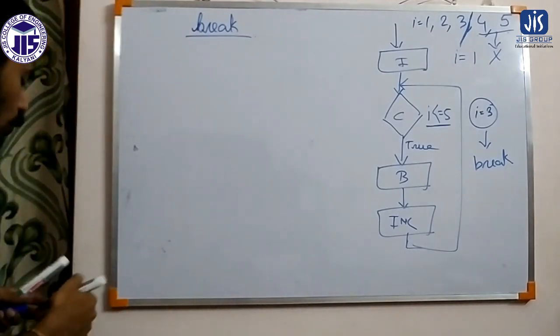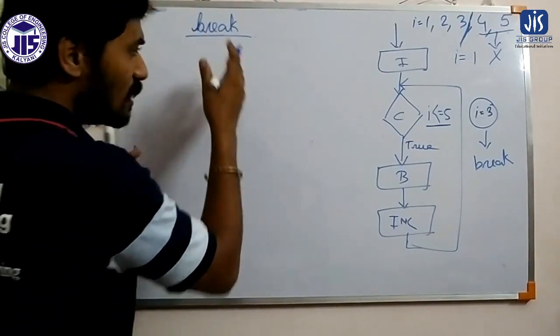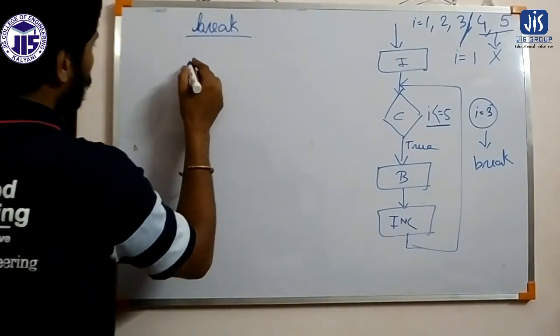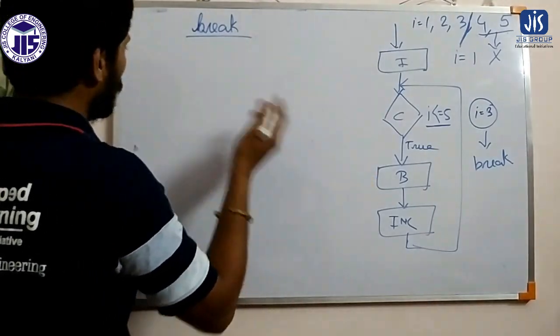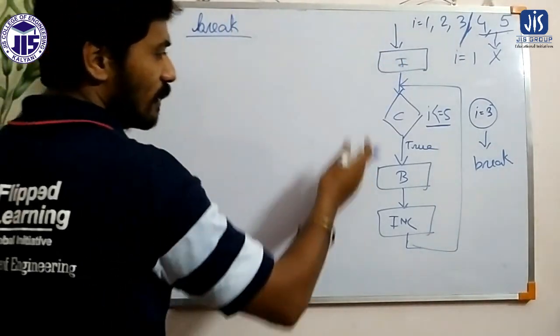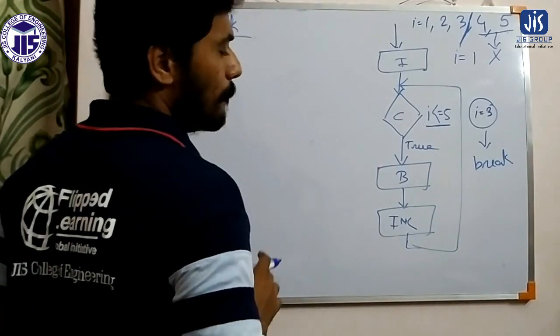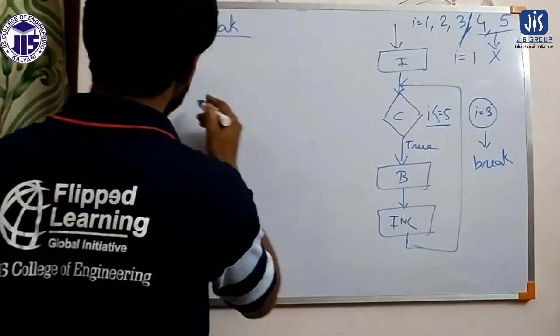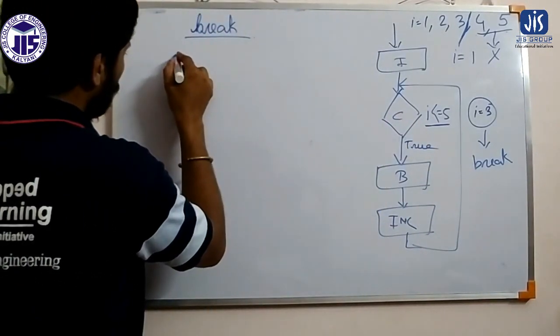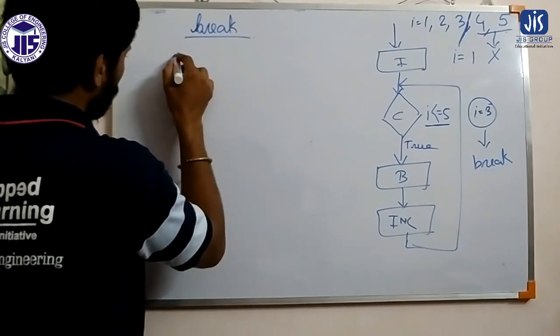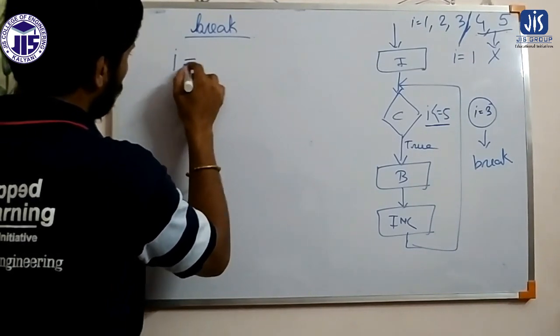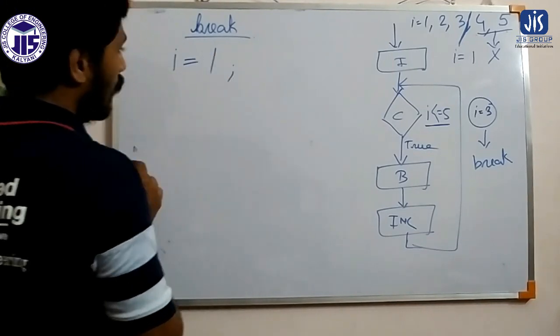In break, I am just writing the while statement here, because for is also an entry control loop.